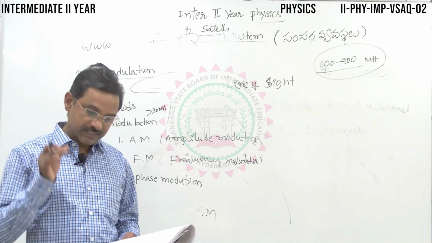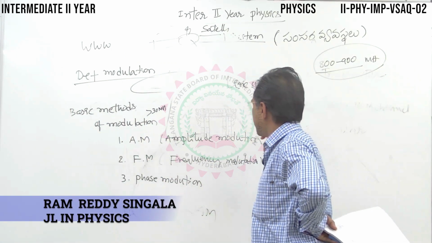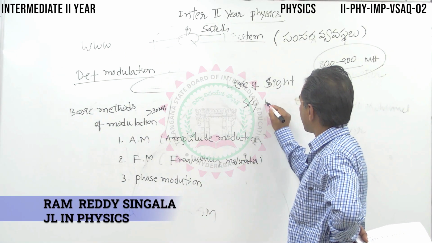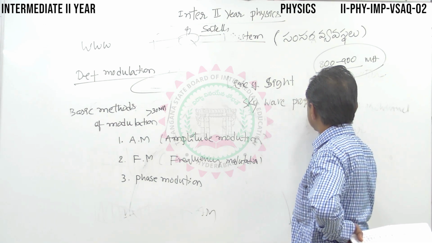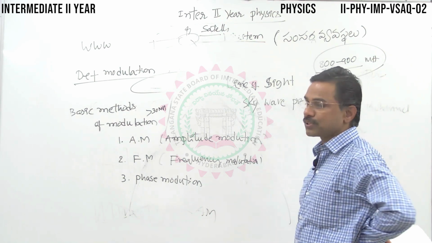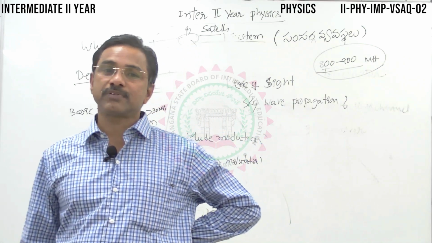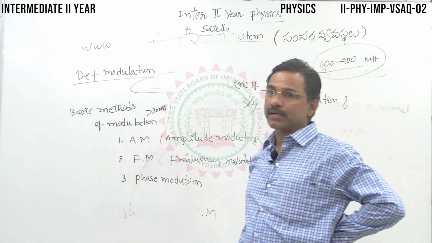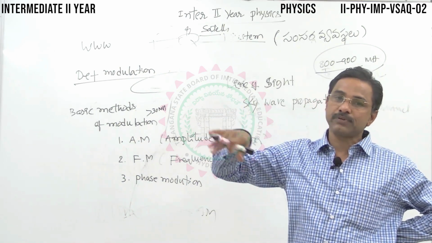Next, what is sky wave propagation? Please note down what sky wave propagation is. The signal is transmitted with the help of an antenna and gets reflected back by a reflector.